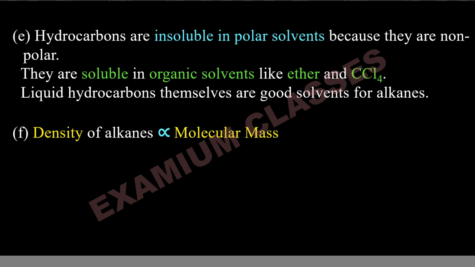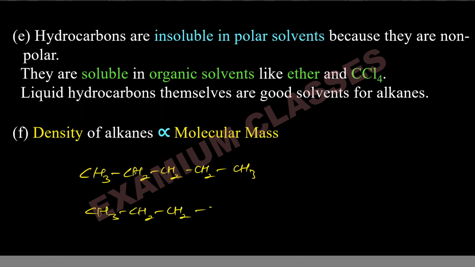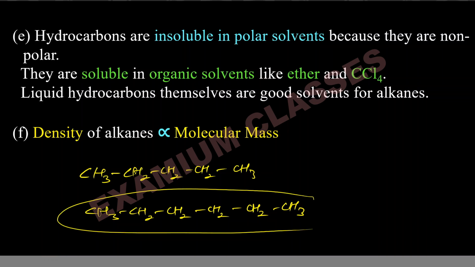Density of alkanes is proportional to molecular mass. So suppose you have been given similar types of compounds. For example, if I am talking about n-pentane, CH3, CH2, CH2, CH2, CH3, and I am talking about n-hexane. The molecular mass here is obviously greater, so it will have higher density.